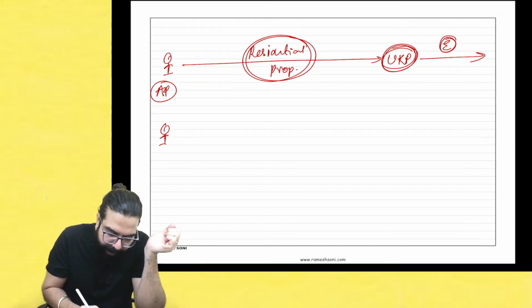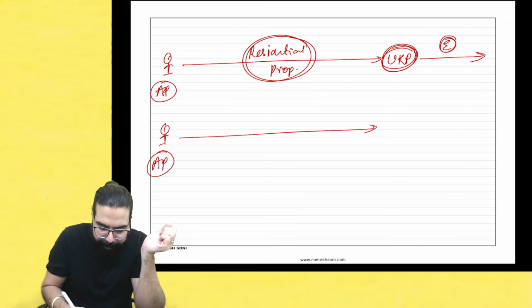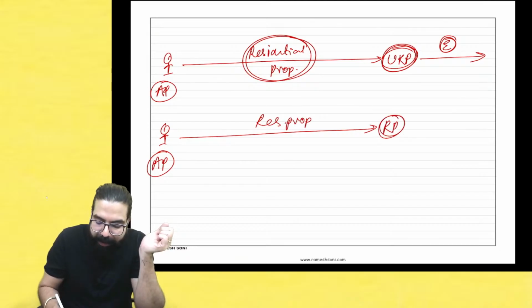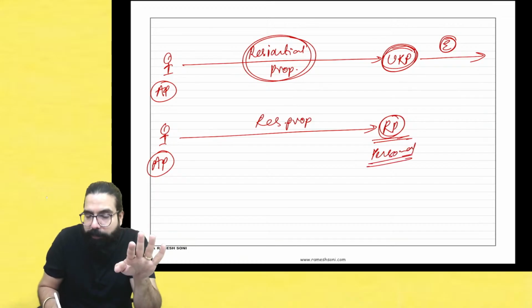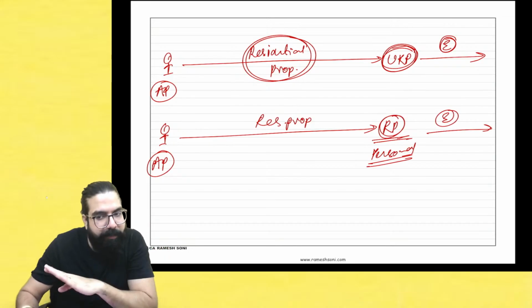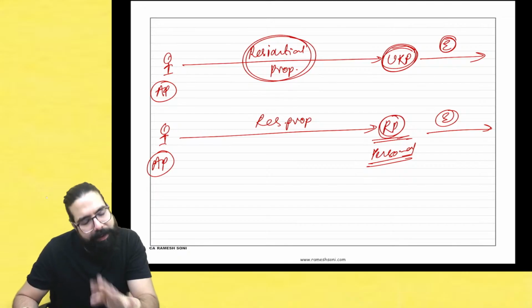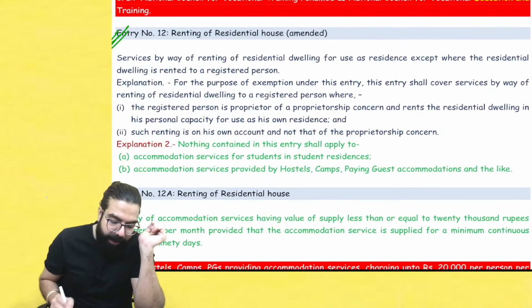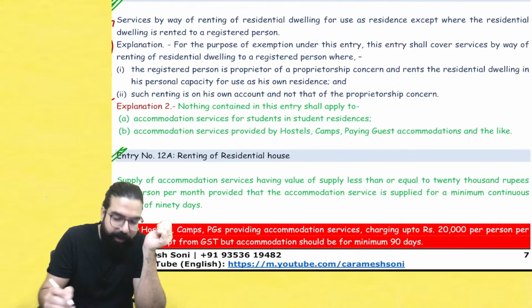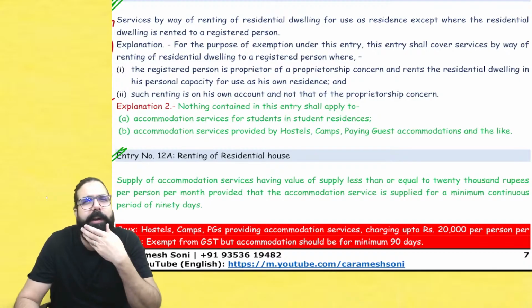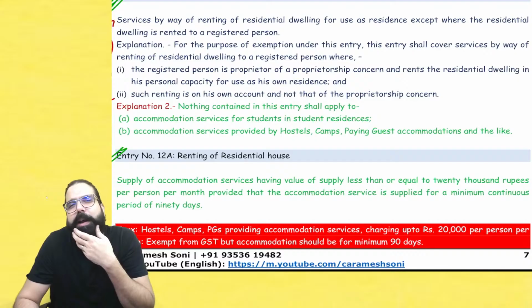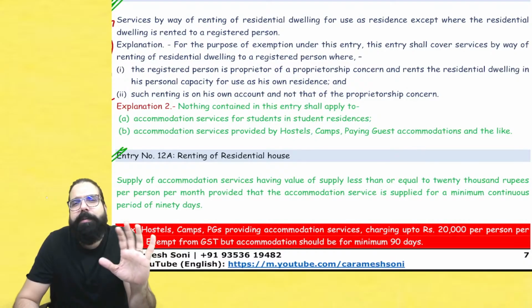Or any person giving residential property to a registered person also, but the registered person has taken it for his personal purpose, not for his business, then also it was exempted. He never has to pay GST under RCM. Do you guys remember this? Yes, sir, we remember. Now here, they have added one point. So, sir, if I give my residential property to an unregistered person, in the unregistered person's case it is exempted.